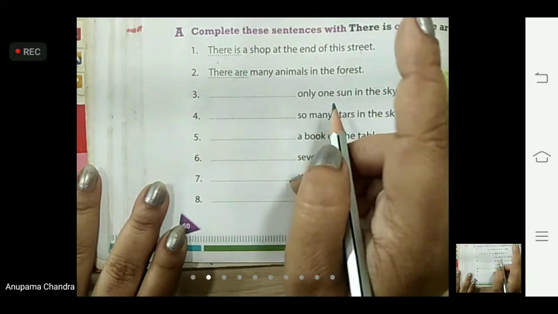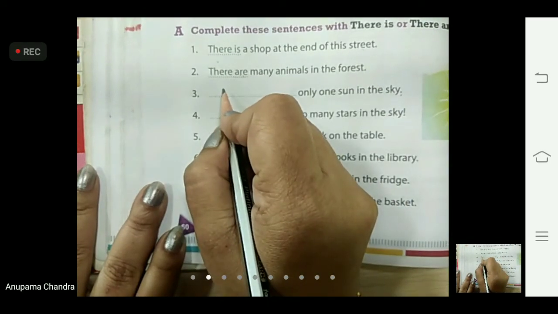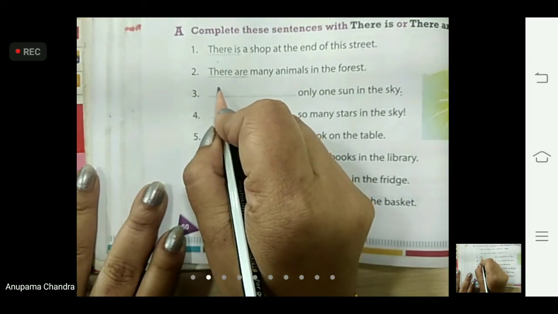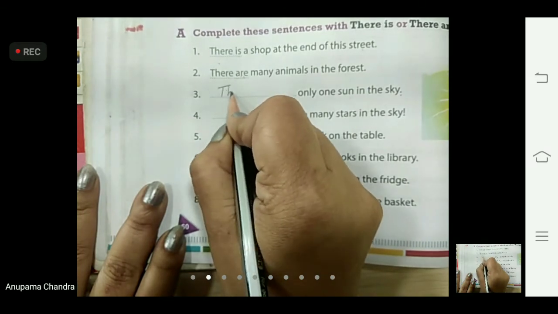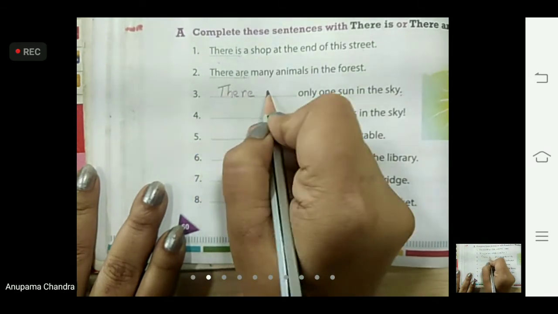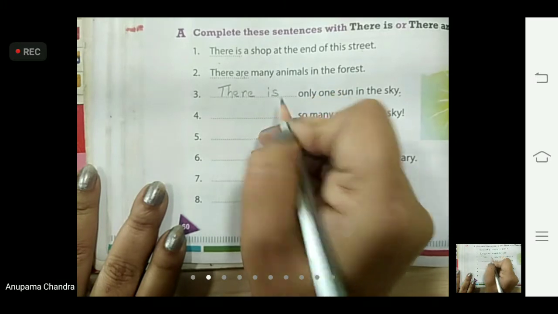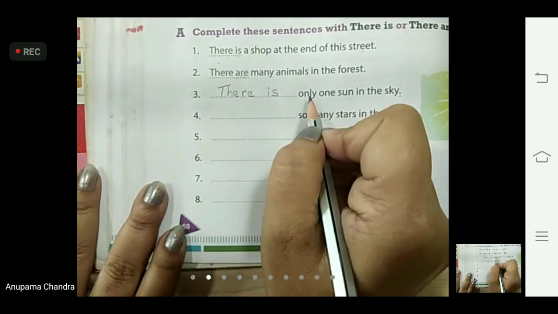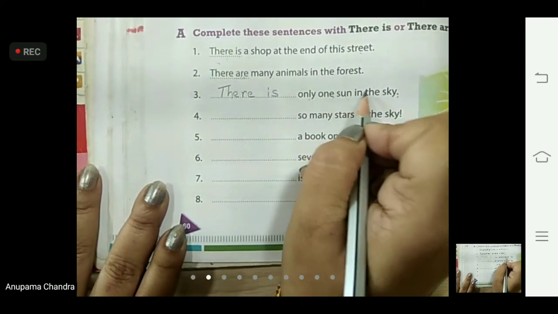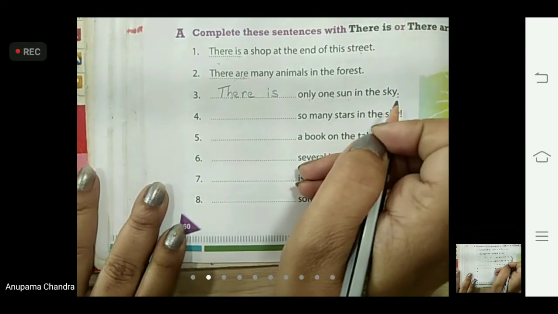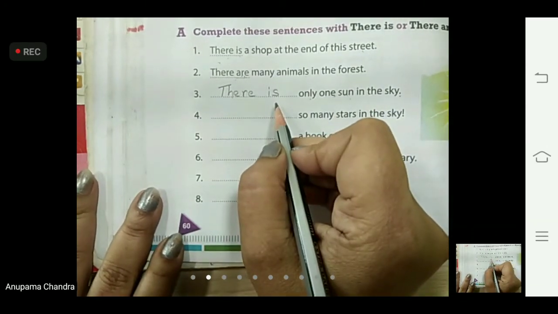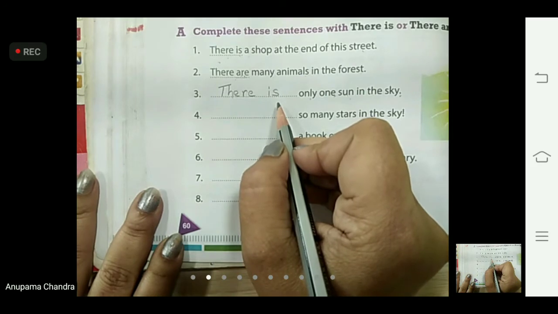For one thing, we are using there is. So we write here there is. There is only one sun in the sky. We have used is because one sun is there.